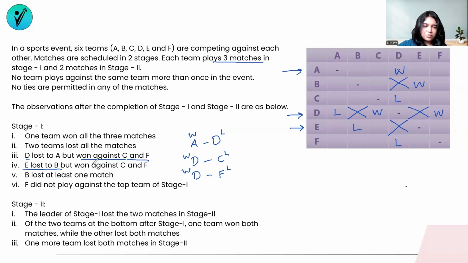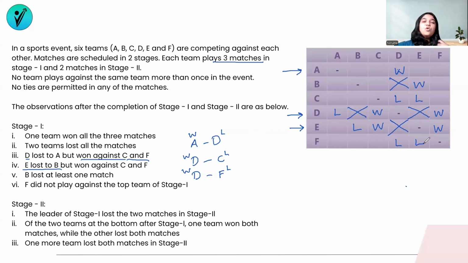The same thing goes forward. E lost to B, but won against C. So E has won against C. So between E and C, E has won. That means C has lost to E. And E has won against F as well. So E has won with F. That means F has lost to E.